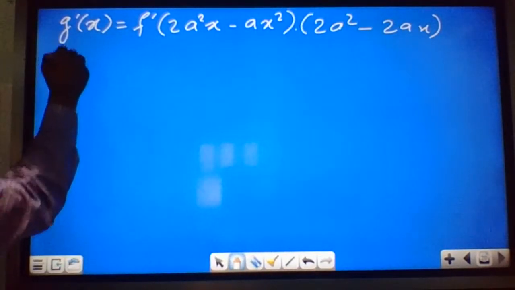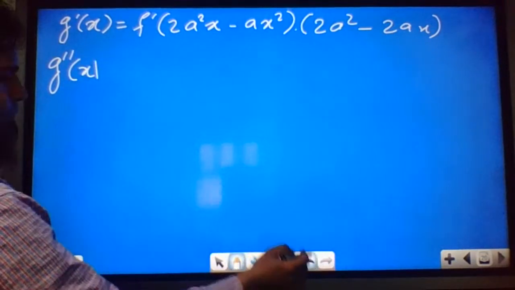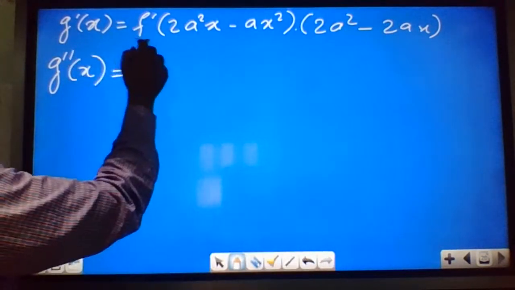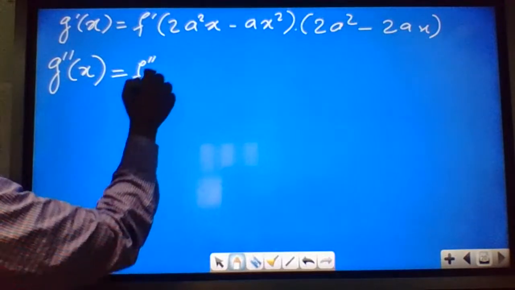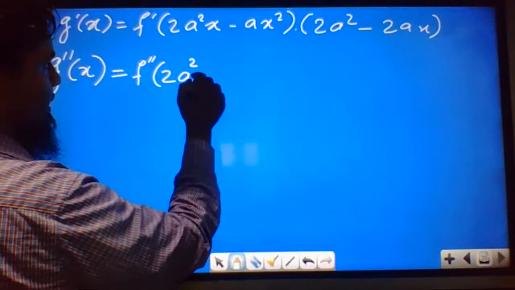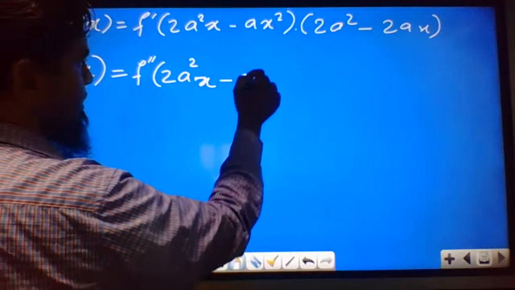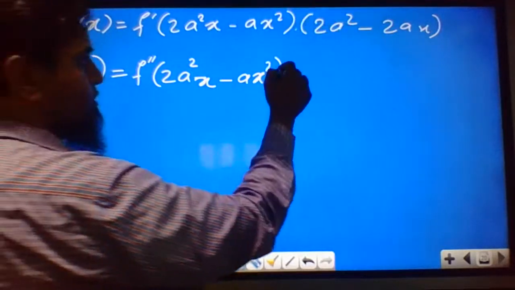Double differentiation will be g double dash x. The u into v formula we will apply. So first, differentiation of first will be f double dash (2a square x minus ax square). Again differentiate this, so square of this will come.